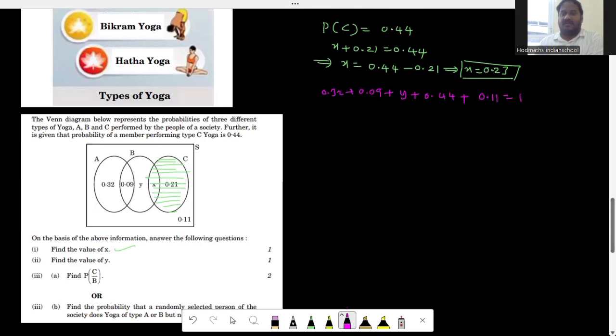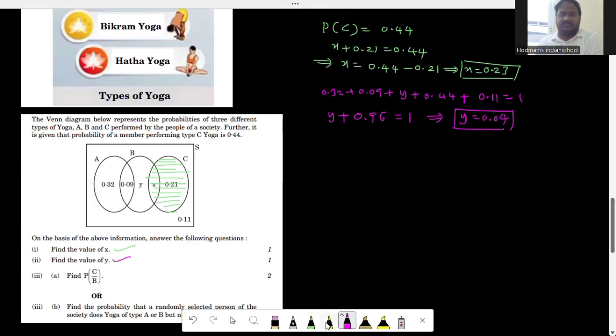The sum of all the probabilities is 1, right? Now, how much is this totally? Y is Y. Now add them up. 1 plus 4 is 5. 5 plus 9 is equal to 14. 14 plus 2 is equal to 16. 6, 1 plus 1 is 2, plus 4 is equal to 6. Plus 0, 6 plus 3 is equal to 9 and then 0. So y plus 0.96 is equal to 1. So 0.96 plus how much is equal to 1? It is going to be 0.04. Therefore, the value of y is going to be 0.04, right? So the second part of the problem is also completed.